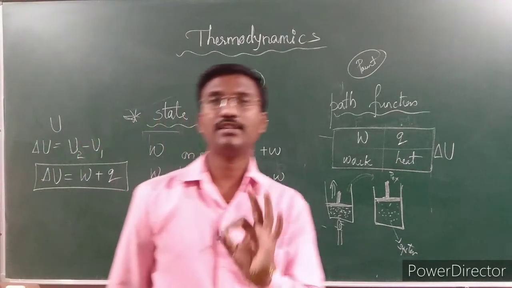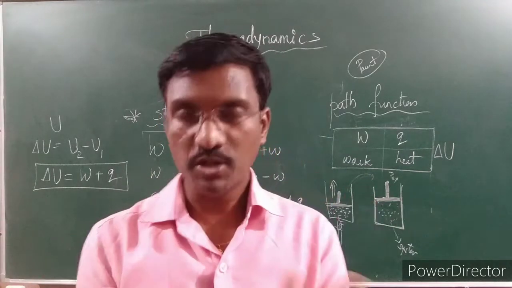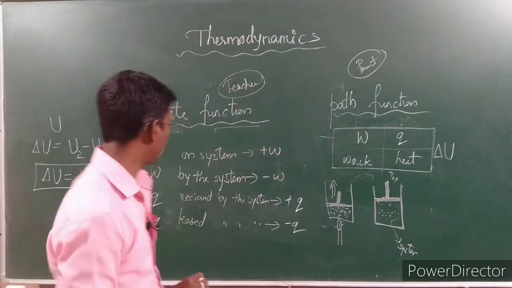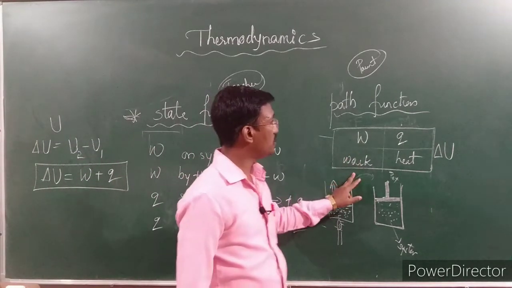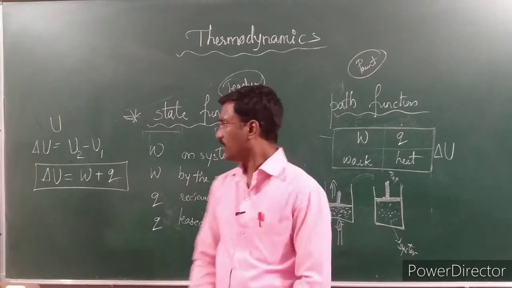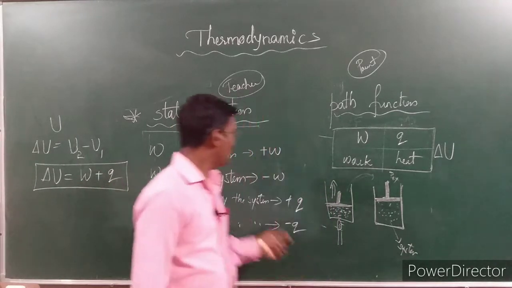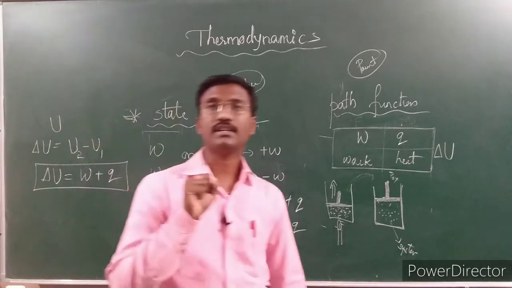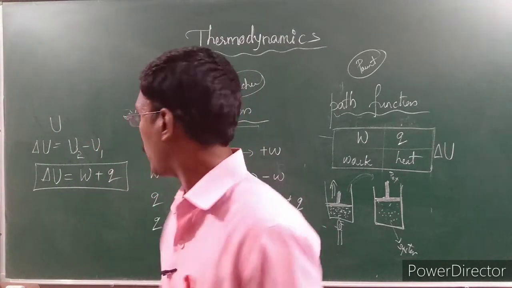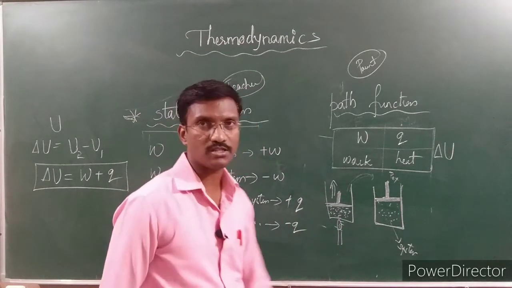If the internal energy is changed, then only the initial and final energy will change. How do we calculate it? The internal energy change can be calculated by the change in work and change in heat. If I write W as positive and Q as positive, it means work is done on the system, and Q positive means the system has received the heat. If I have written minus Q, it is understood the heat is lost by the system.